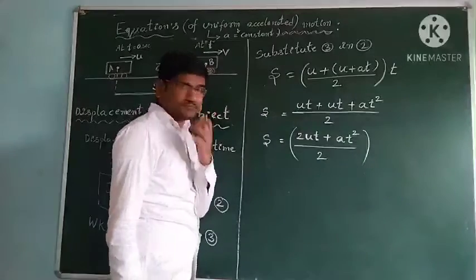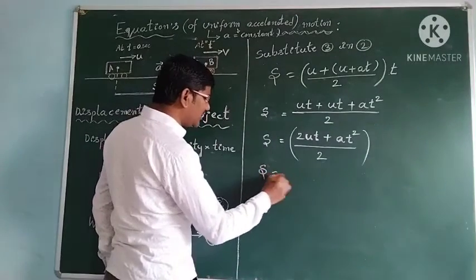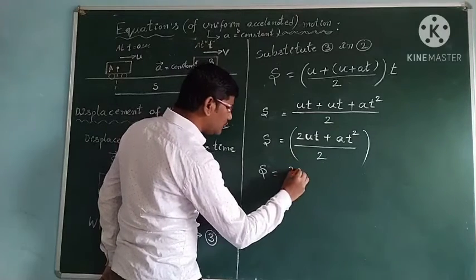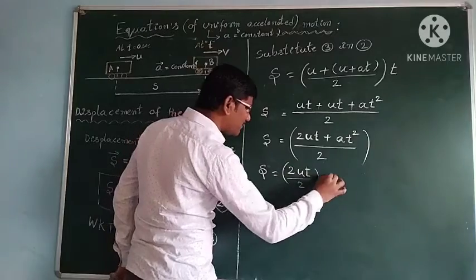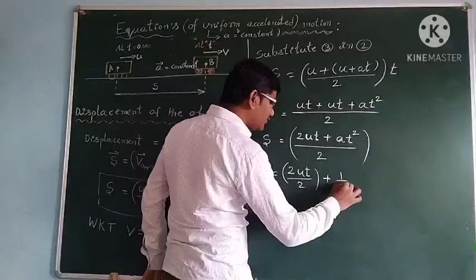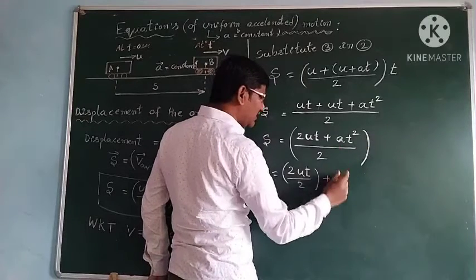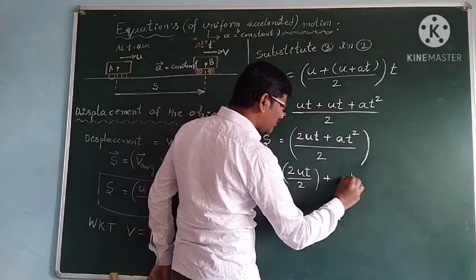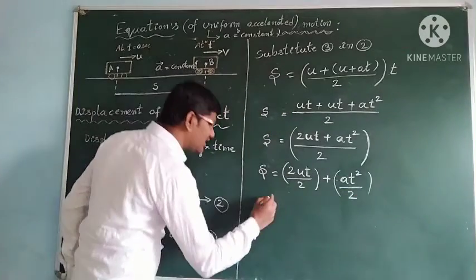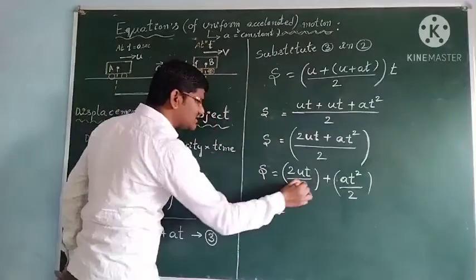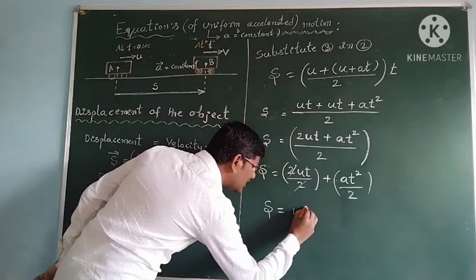Okay students. So then what will happen, you see, write the individual terms. So 2ut by 2 plus half into a t square, that is the individual terms. So a into t square by 2 we have. Now 2 and 2 get cancelled. Then displacement s is equal to, you will get u into t.